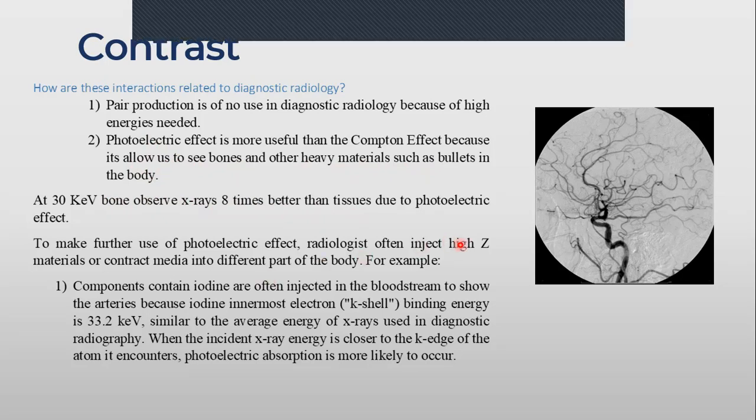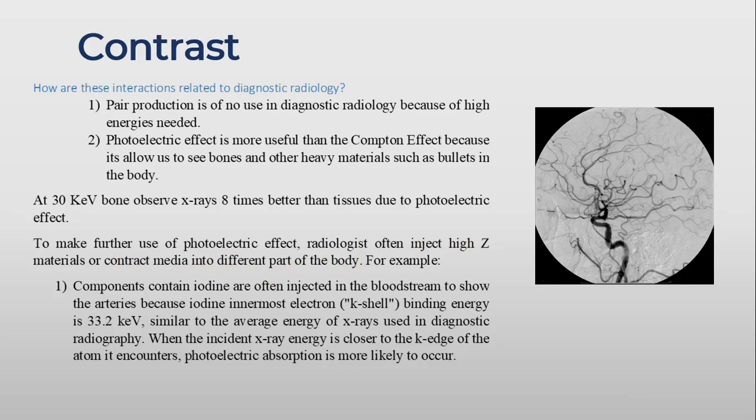We will inject high Z material, or contrast media, into different parts of the body. For example, if this material has low Z, we will inject high Z material to make the images better. For example, compounds containing iodine are often injected into the bloodstream to show the arteries, because the iodine inner-shell electrons have a binding energy of 33.2 kiloelectron volts.